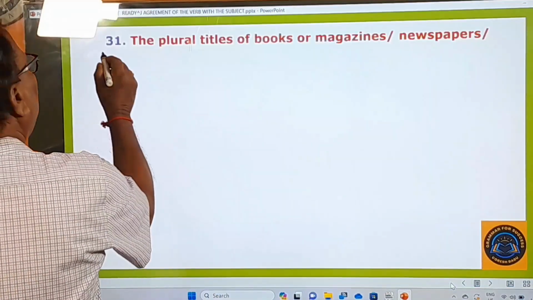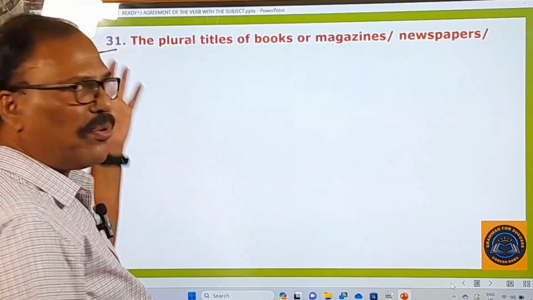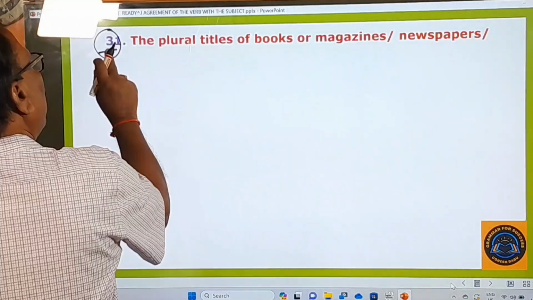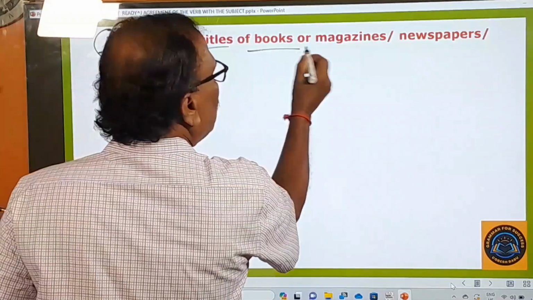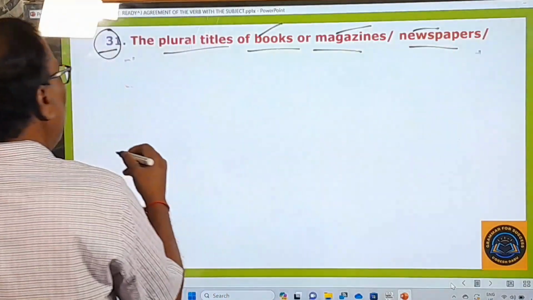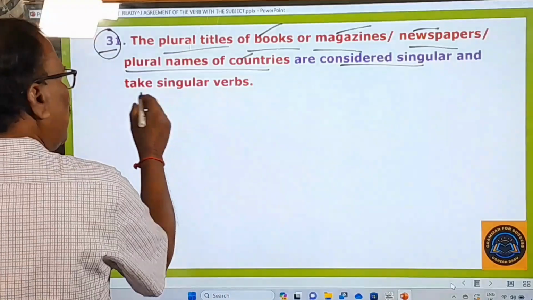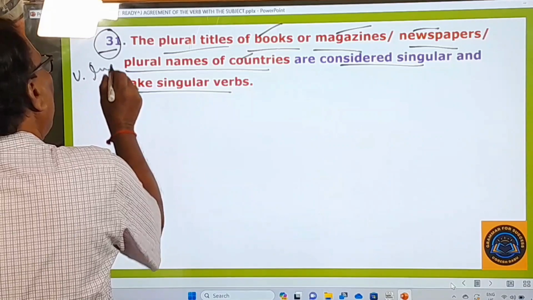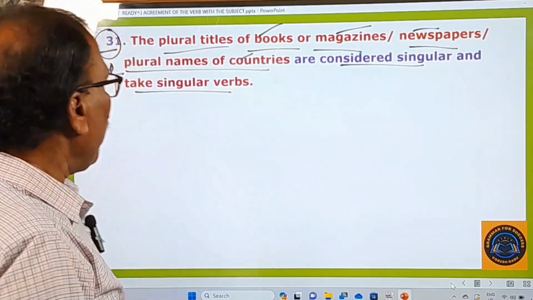31st rule. Already I have dealt with 15 rules in the first video, 15 rules in the second video, and this is going to be the 31st rule. And what is this rule? The plural titles of books or magazines or newspapers, and the plural names of countries also are considered singular, and therefore they take a singular verb. This is going to be a very, very important rule under the agreement of the verb with the subject.